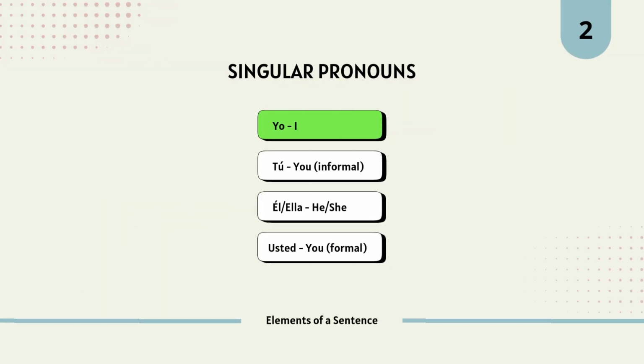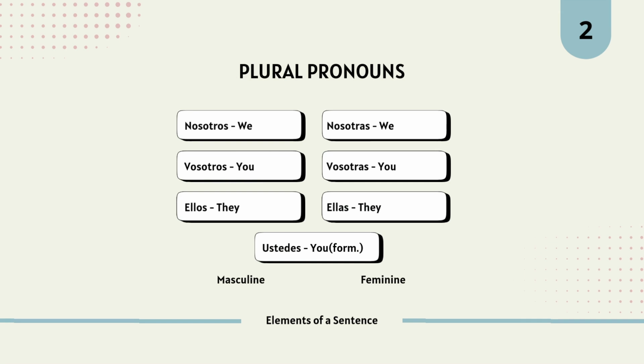Singular pronouns. Yo means I, tú means you, informal. Él, ella means he or she, and usted, you, is a formal singular pronoun. Let's continue with the plural pronouns. Nosotros, nosotras, we. Nosotros is masculine, and nosotras is feminine. Vosotros and vosotras, you, informal, mainly used in Spain. Vosotros is masculine, and vosotras is feminine. Ellos, ellas means they. Ellos is masculine, and ellas is feminine.